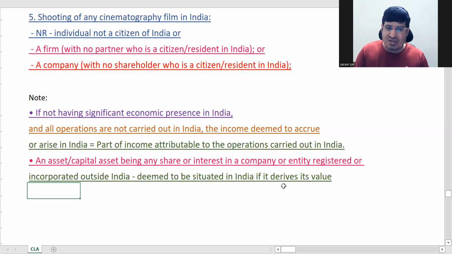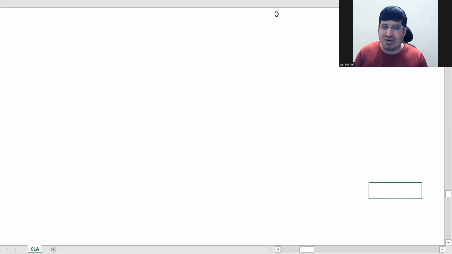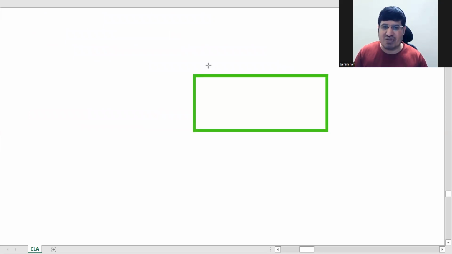It is deemed to be situated in India when it derives its value substantially from assets located in India. So it is possible that there is a foreign company, but it has done most of its investments in India, so it is deriving its income from India.